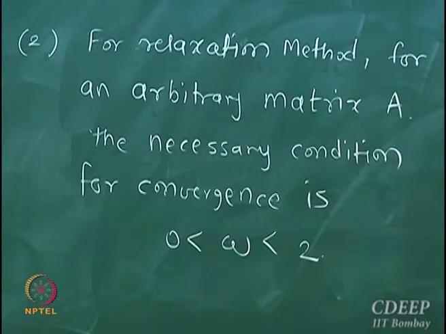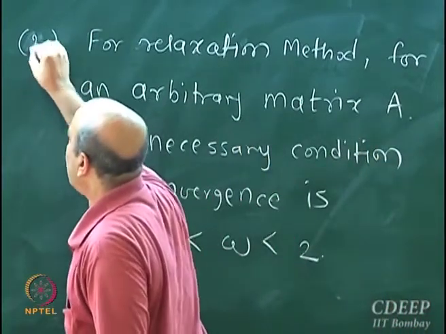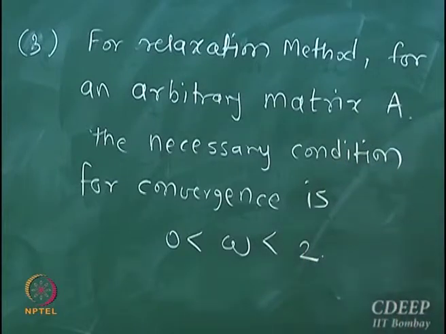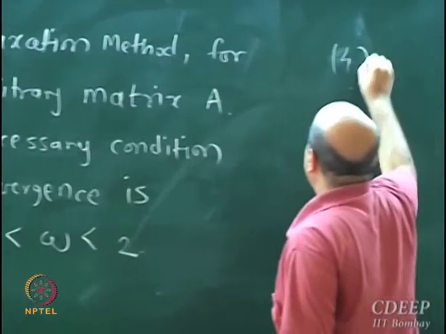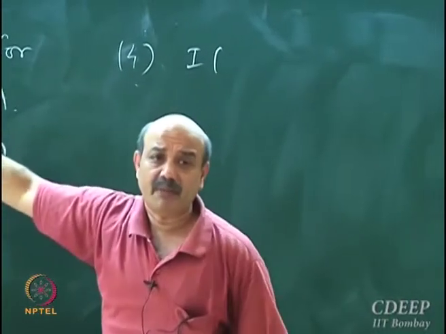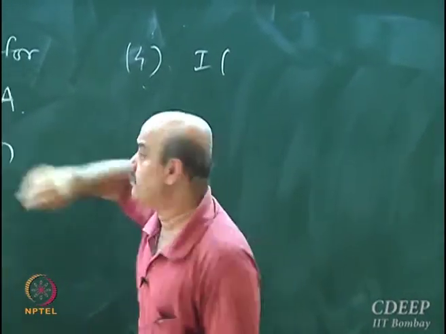This necessary condition, this is result 3, and the necessary condition becomes a necessary and sufficient condition. There is an extension to this theorem: this is for an arbitrary matrix.